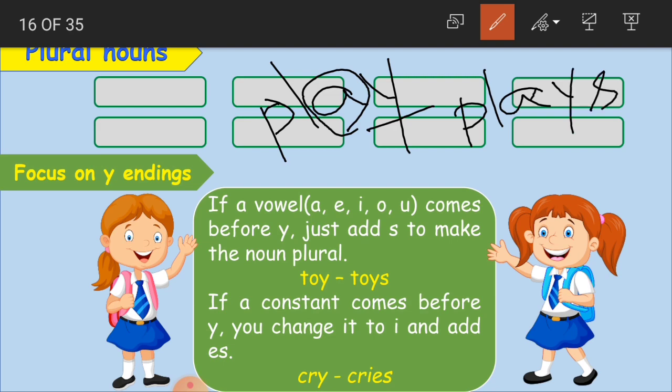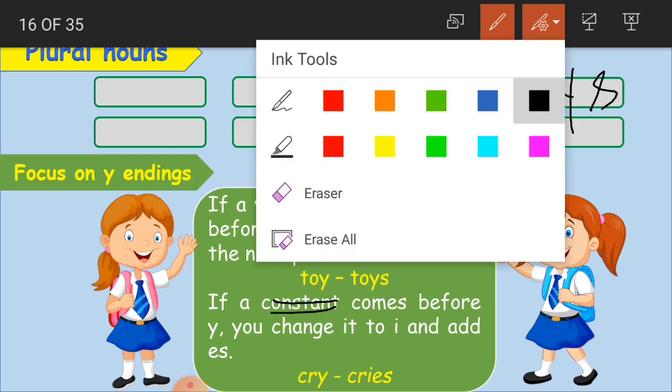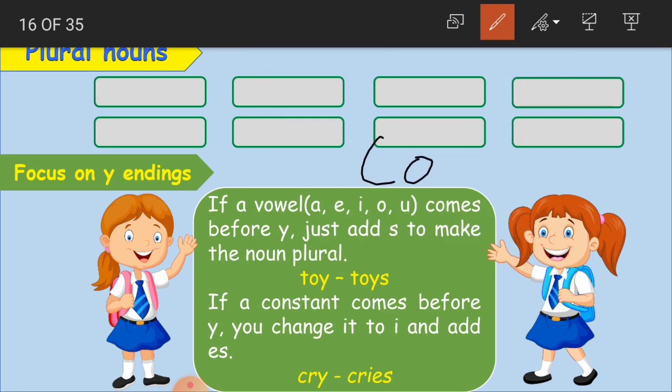We are adding S after Y. Now if a consonant comes, children, let me write it here: consonant. Other than vowels, the remaining letters of the alphabet are known as consonants.